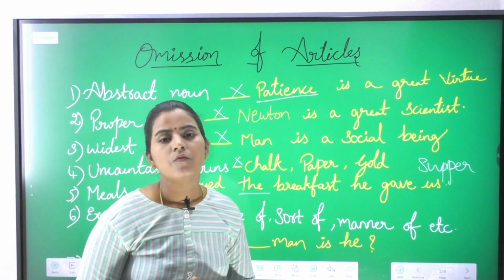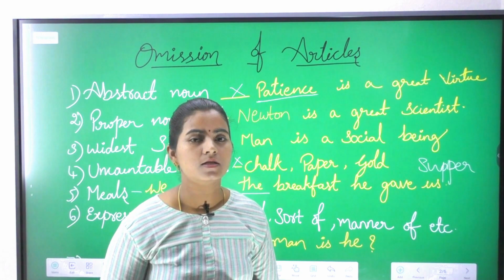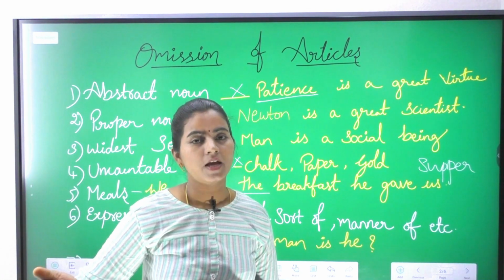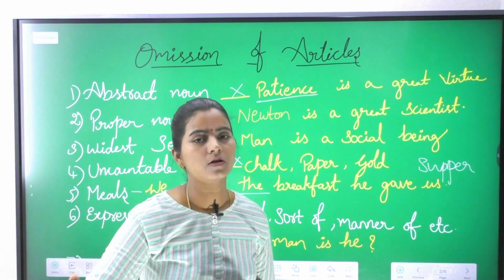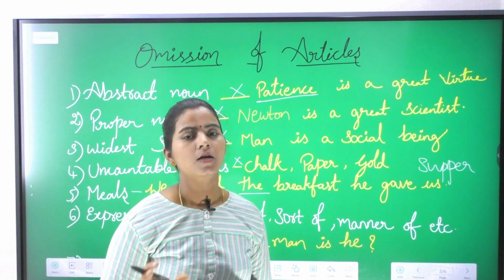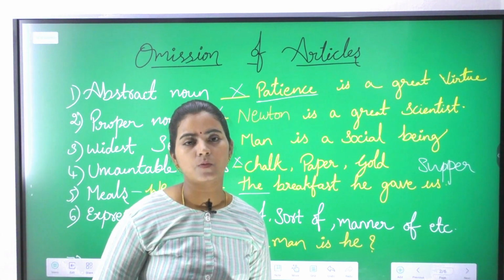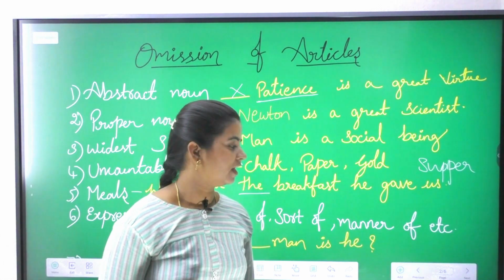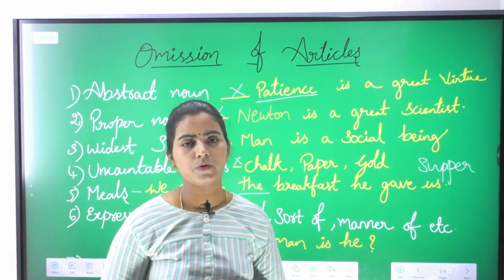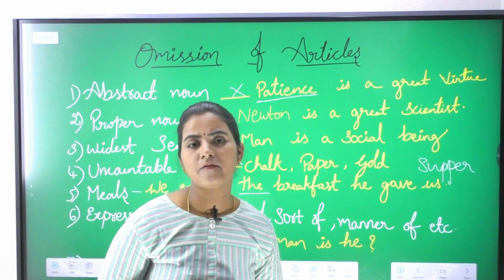"The lunch which you bought yesterday was delicious." Here I am specifically talking about a particular meal, yesterday's lunch, so in such cases we can use the article. But in general, "Did you have breakfast?" This is how you need to use it, but you should not say "Did you have the breakfast?"